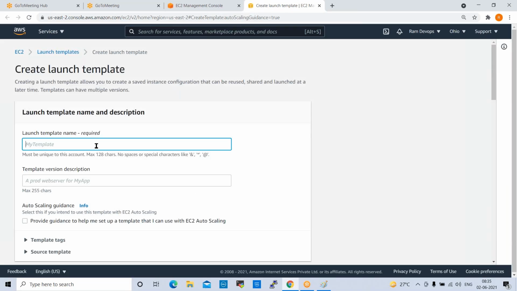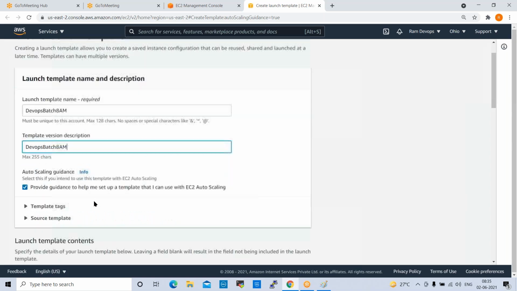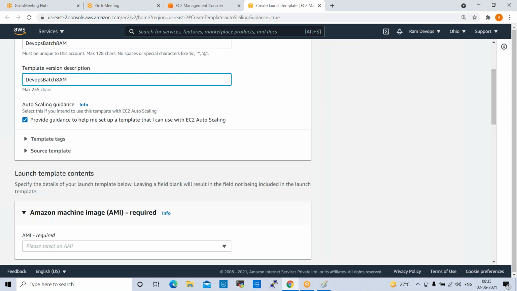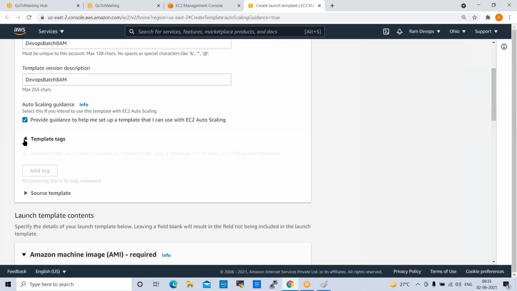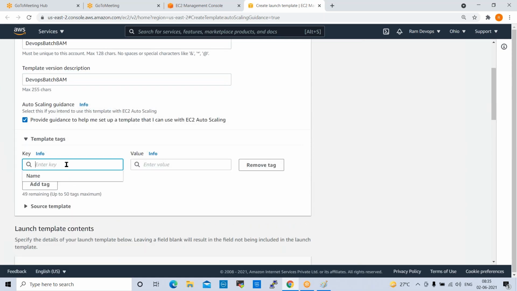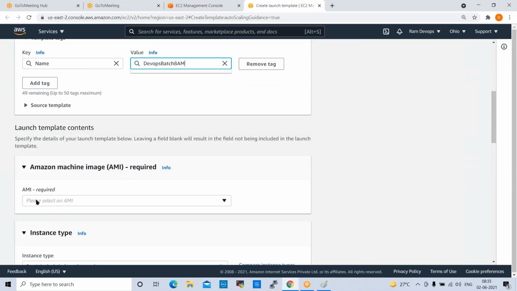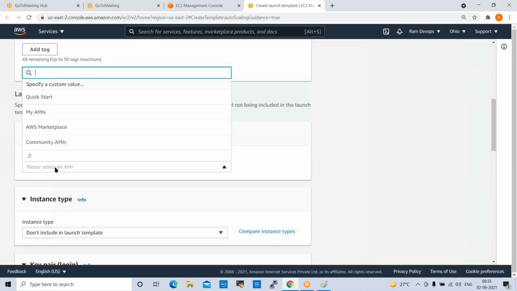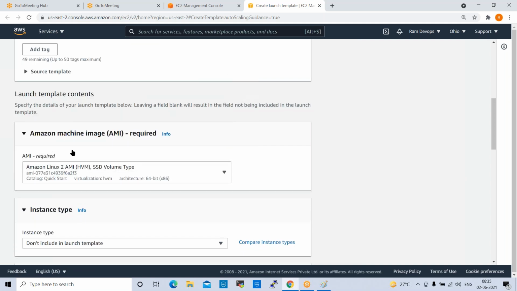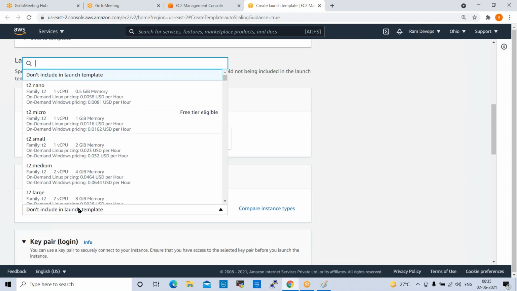For the template name, I want to give the same name. Template version description, the same thing. Go down to template tags, name, the same name. Go down here, and we need to select the AMI again. First I want to select the instance type, T2 micro.